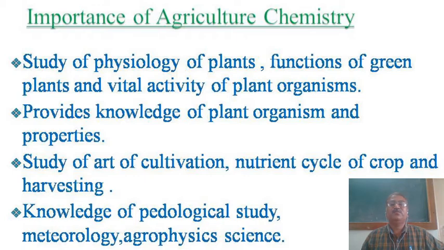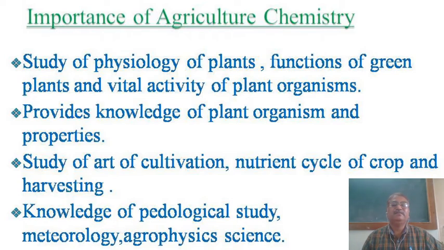Then the branch also provides the detailed function of green plants that we have just discussed. That is photosynthesis is an important function. So this function knowledge is also provided and vital activities of plant organisms. So agriculture chemistry provides the knowledge or study of physiology of plants, functions of green plants, and vital activity of plant organism. So this is the first important.